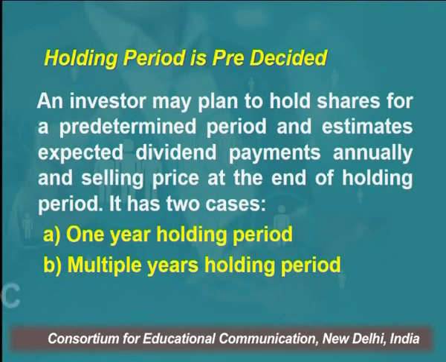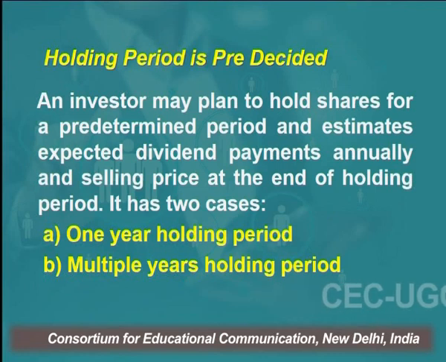An investor may plan to hold shares, meaning the holding period is predetermined. Now, how do you value the equity shares in the dividend model? One method presumes that the holding period is pre-decided. I am buying a share and I am planning to sell it after a year, or after 3, 4 or 5 years. The period for which I will hold the shares is fixed.